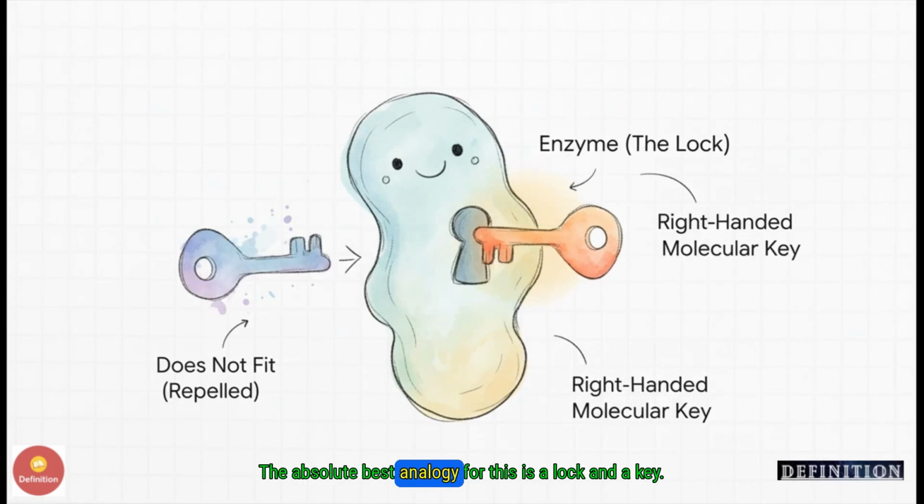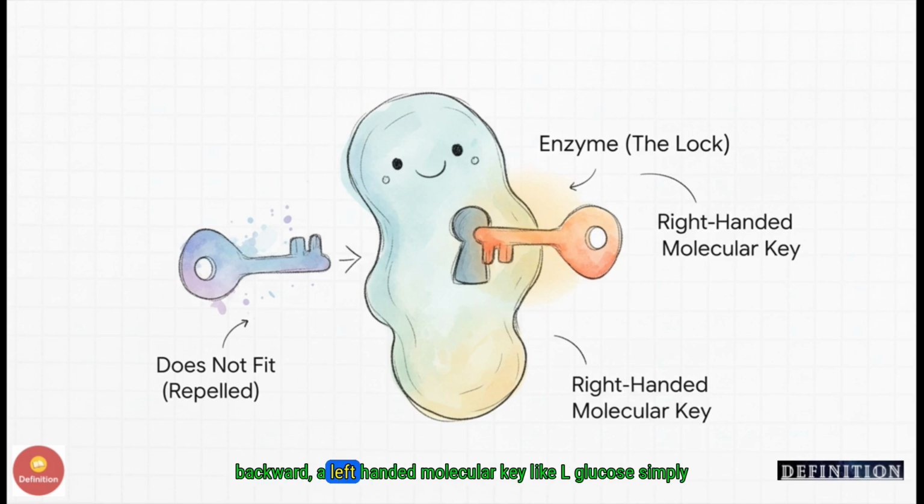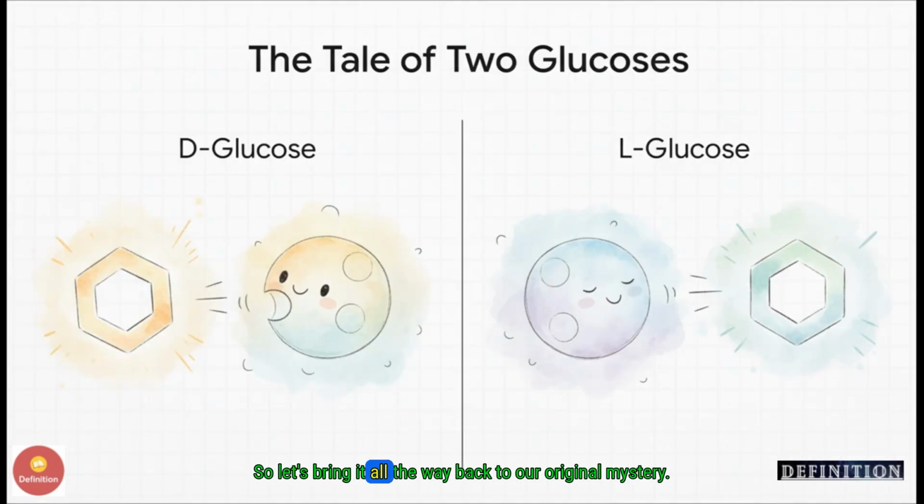The absolute best analogy for this is a lock and a key. An enzyme has a very specific 3-dimensional active site. That's the lock. A molecule like glucose is the key. And just like the key to your front door won't fit in the lock if you try to put it in backward, a left-handed molecular key, like L-glucose, simply will not fit into the right-handed lock of your enzymes. It just doesn't work.